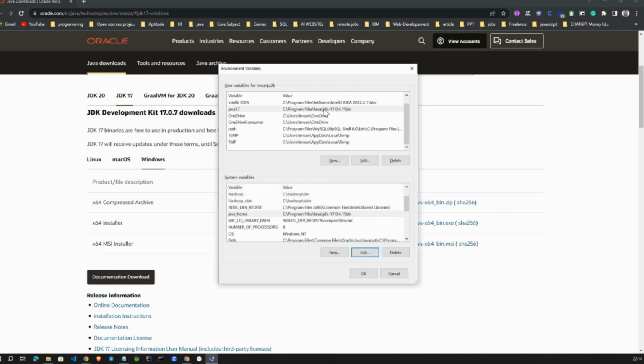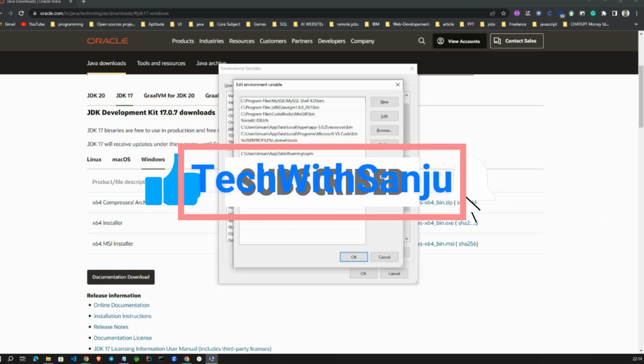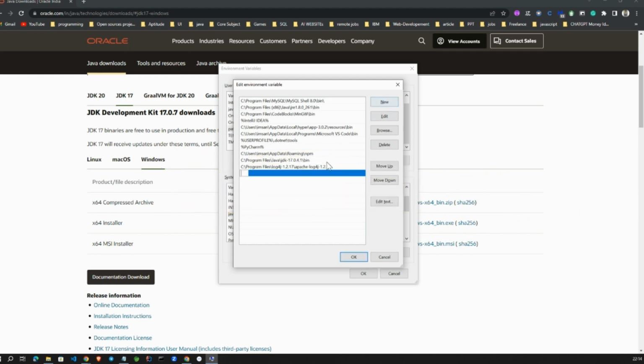Click on OK. Here also, click on Path, Edit. It will show here. You can paste it here; add a new entry. You need to paste it, but I already have it. I have not pasted it because it makes trouble, as I have JDK 8 also and JDK 17 also.